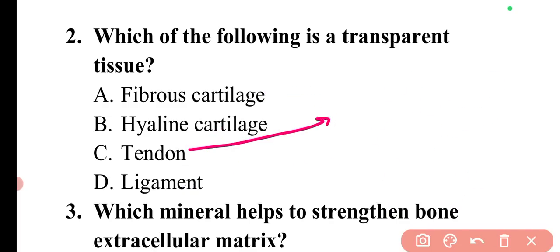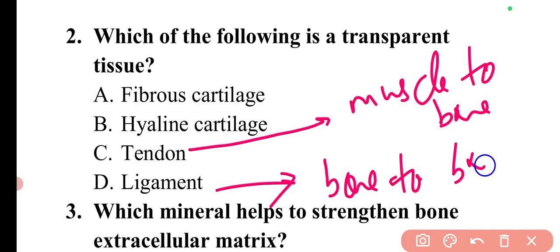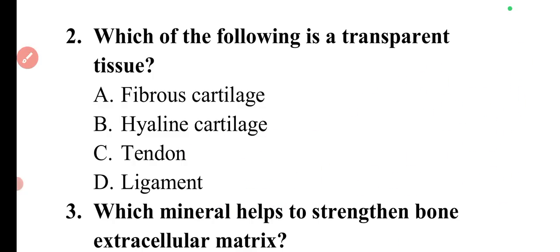Then if I talk about tendons and ligaments, these are basically connective tissues, and you must know the difference. Tendons connect muscle to bone, and bone to bone is attached by ligaments. So both are connective tissue. Tendon basically connects the muscle to bone, and ligaments connect the bone to bone. So these 2 points are also important.